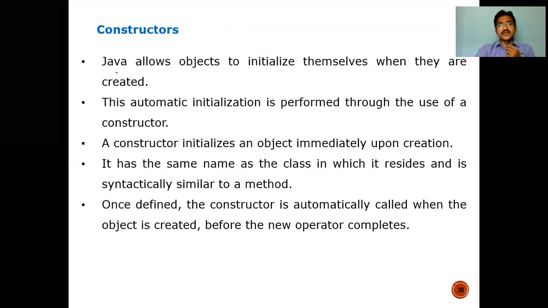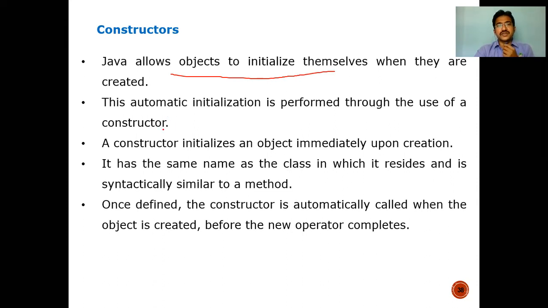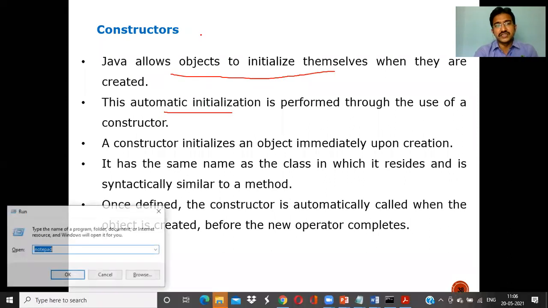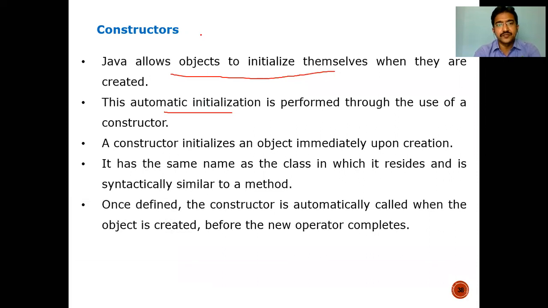Now Java allows objects to initialize themselves when they are created. This means that automatic initialization is performed through the use of a constructor. Now what is the meaning of initialization and declaration? Here we'll talk about initialization and declaration.